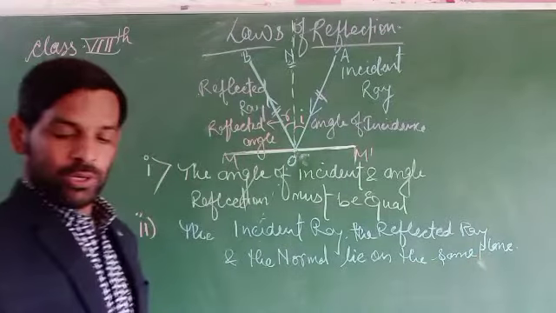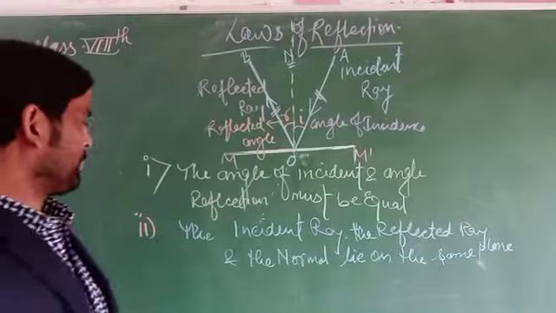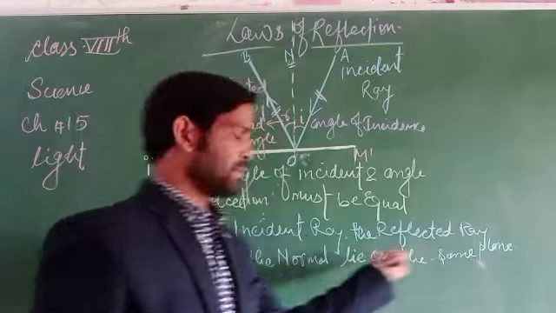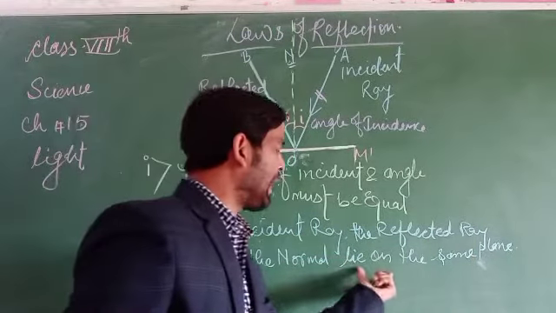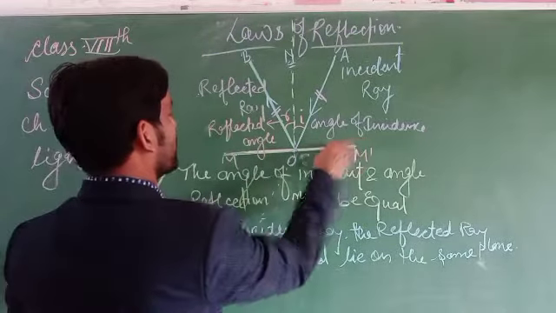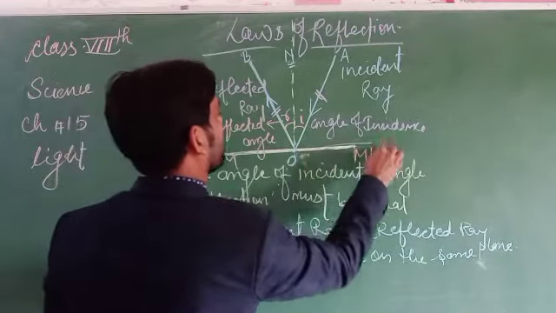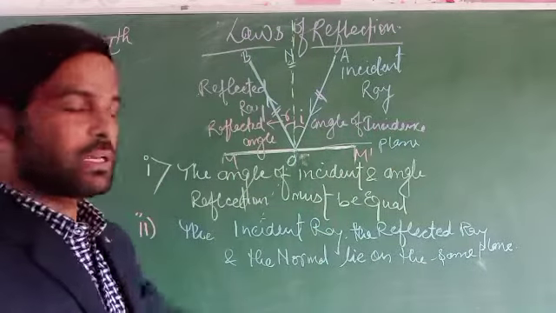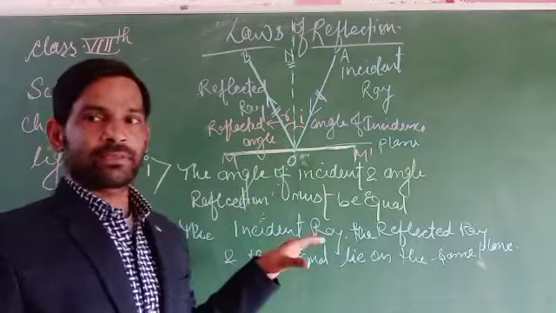The second law is that the incident ray, the reflected ray, and the normal lie on the same plane. This is the mirror, and this one is the plane, the surface on which the light strikes.